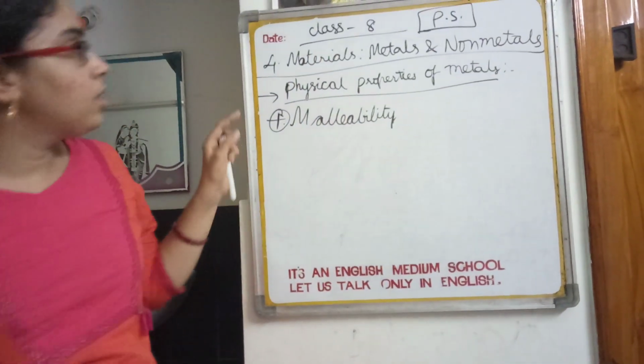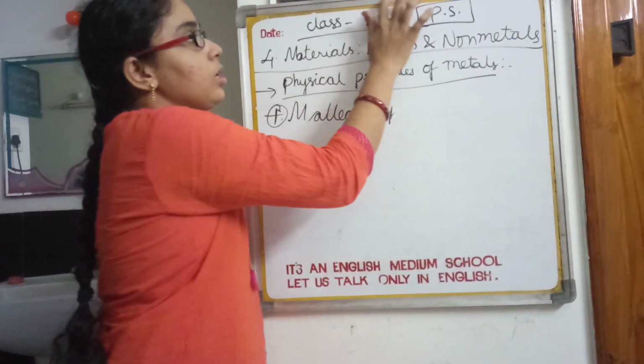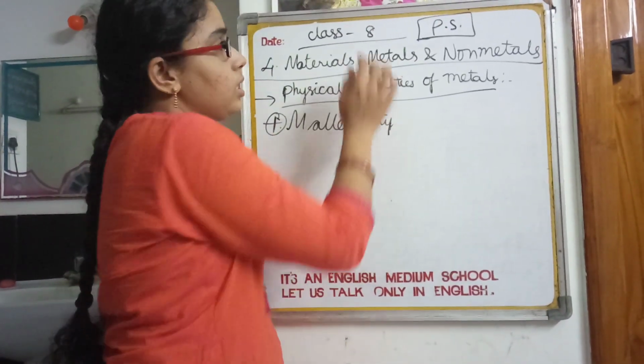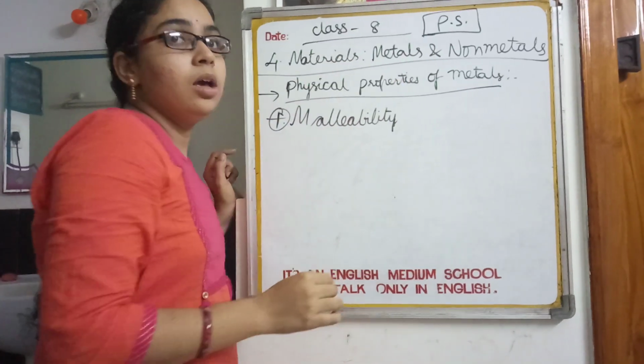Let us consider this board: you can observe the metal covering at the borders of this board. It is in the form of a thin sheet.